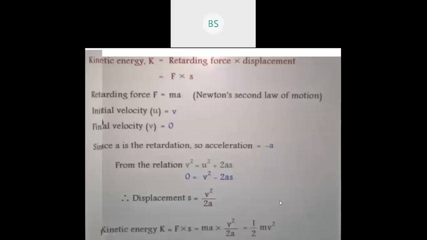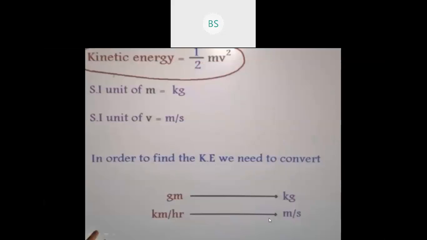So any doubt in the expression of kinetic energy? Have you understood? Okay. Fine. So kinetic energy is equal to half mv square. We know the SI unit of mass is kg and the SI unit of velocity is meter per second.